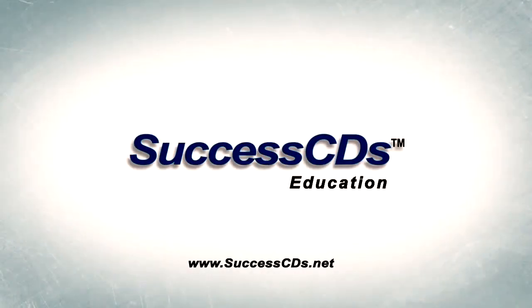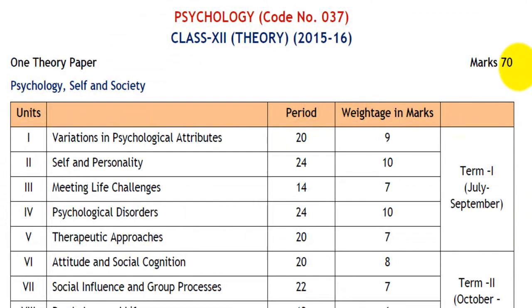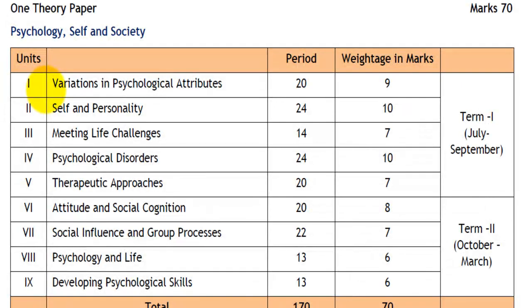This is available on the website of the CBSE. Here you can see the unit-wise breakup of marks. Unit 1, that is variations in psychological attributes, will carry 9 marks. Self and personality will carry 10 marks. Unit 3, that is meeting life challenges, will carry 7 marks.